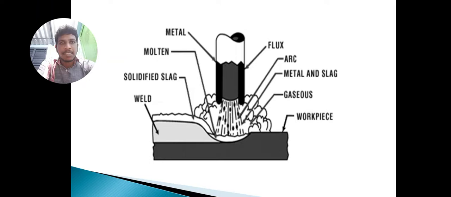At that temperature, the particular area is melted, that is the molten metal, and solidified slag. Slag means some particles. Then the weld, workpiece and gases. During this process, some gases are released from that area and combine with the atmosphere.